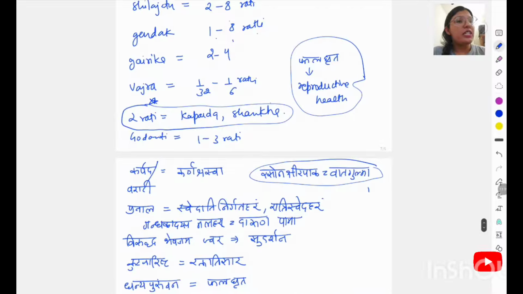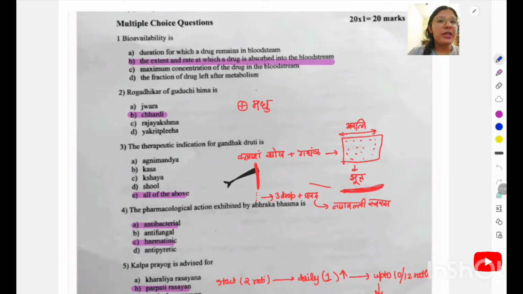Shilajatu is 2 to 8 rati. This is important actually. Then Gandhaka is 1 to 8 rati. Gairika is 2 to 4 rati. Vajra is given 1/32 to 1/16 rati. Then the question: bioavailability is the extent and the rate at which a drug is absorbed into the bloodstream. Rogadhikara of Guruchi Hima: Guruchi Hima is mentioned in the Chhardi chapter, Chhardi Rogadhikara, and the Anupana is with Madhu.